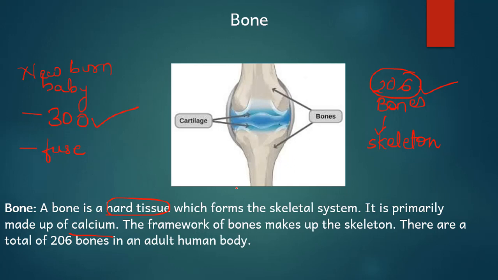Now take two hard things, like two ice cream sticks, and rub them against each other, because when you move, your bones will rub against each other. If you rub the ice cream sticks against each other, after some point of time, say about 5 minutes, what will happen? The ends of the ice cream sticks will get damaged. They will not be as smooth as they were initially, right? In the same way, if you rub two bones against each other, the ends which you see here will start getting damaged, will start wearing and tearing.